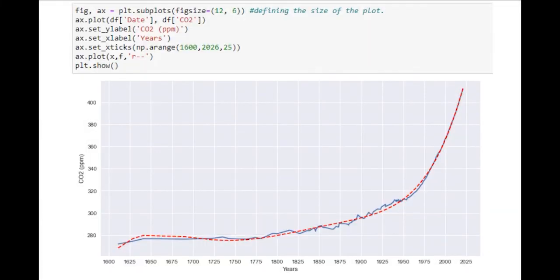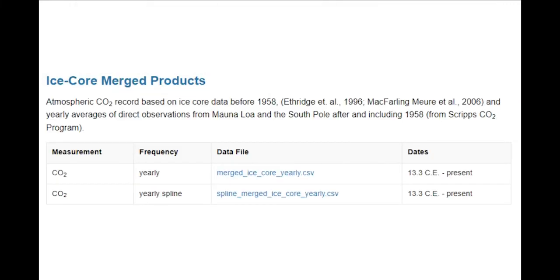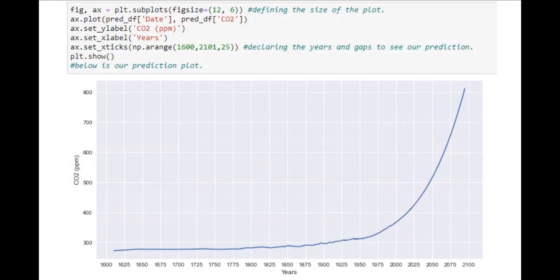The graphic you see is the annual average of carbon dioxide gas in ppm since the Industrial Revolution. The data in the dataset we use is based on a study named Yearly Average of Direct Observations from Mauna Loa and the South Pole at the University of California. As can be seen in the graph, there is a gradually increasing curve after the 18th century when the Industrial Revolution was active. When this curve is evaluated with the regression algorithm, we have seen that carbon dioxide emissions will increase to about 800 ppm in 2100.